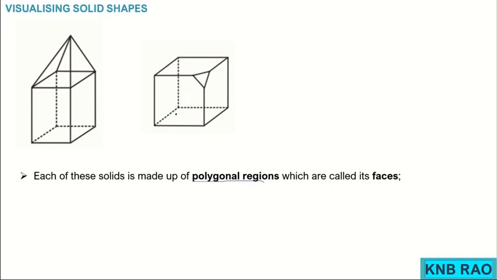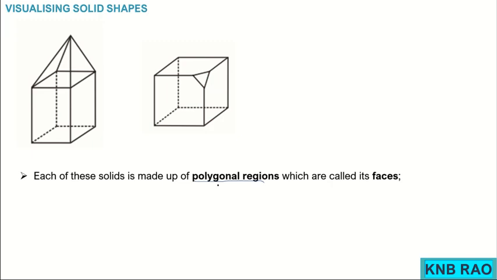If you watch this cube, where one corner is chopped, along with the 12 edges there is one more edge, and along with the 6 surfaces we have got one more triangular surface.